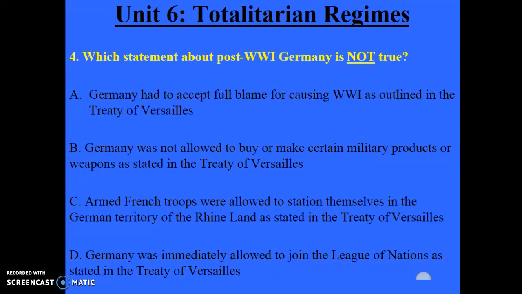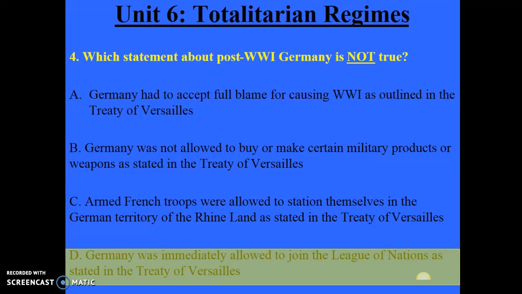Let's take a look at number 4. Which statement about post-World War I Germany is not true? The answer is D. Germany was immediately allowed to join the League of Nations as stated in the Treaty of Versailles. That is a lie. If we remember back to the video notes that we took about the 1918 Paris Peace Conference, at the end of this conference, Woodrow Wilson is discussing and reviewing the major bullet points of the treaty. And one of the things that is outlined in the treaty is that Germany would not be allowed to join the League of Nations immediately after World War I.